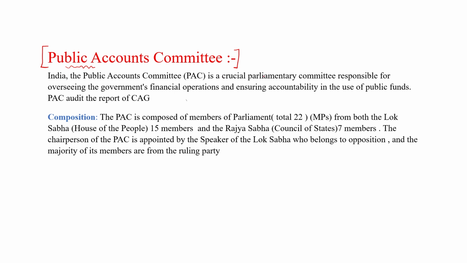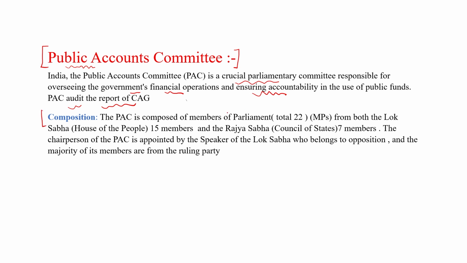In India, the Public Account Committee is a crucial parliamentary committee responsible for overseeing the government's financial operations and ensuring accountability in the use of public funds, public account, the report of CAG. Basically, it is a Lok Sabha based committee. The major work of this committee is to audit the report of the Comptroller and Auditor General. The composition of the Public Account Committee.